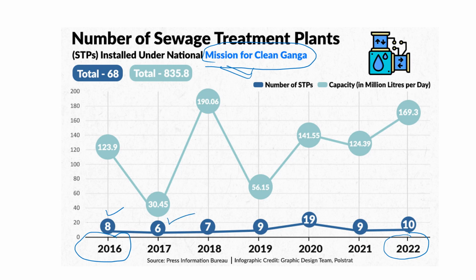Then in 2017 there were 6, in 2018 there were 7, in 2019 there were 9, in 2021 there were 9, and in 2022 there were 10. So in total, up to 2022, 68 sewage treatment plants were installed, and the installed capacity was 835.8 million liters per day, MLD. So this is the scenario of sewage treatment plants installed under the Mission for Clean Ganga.